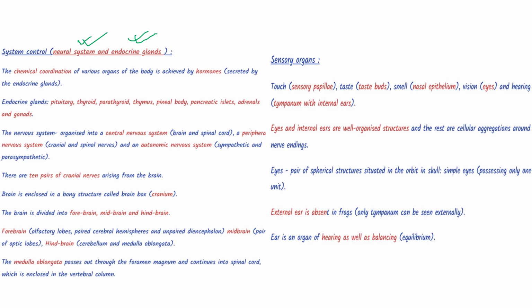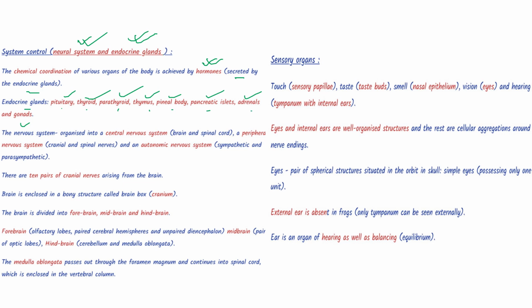The chemical coordination among various organs of the body is achieved by hormones, which obviously is part of the endocrine system, secreted by the endocrine glands. Now, which are the endocrine glands present here? Pituitary, thyroid, parathyroid, thymus, pineal body, pancreatic islets, adrenals, and gonads.